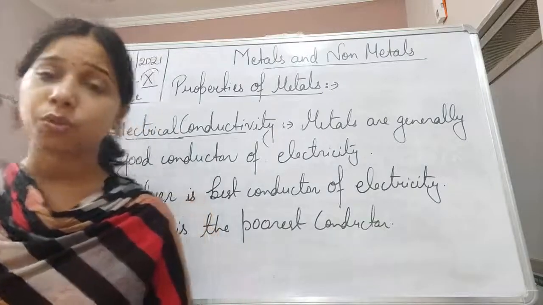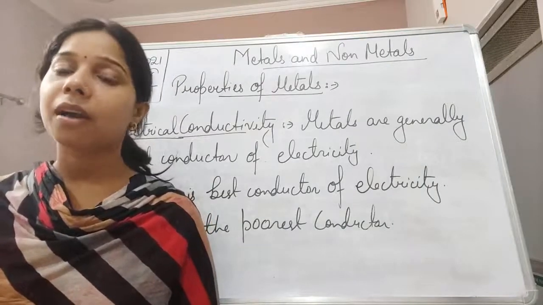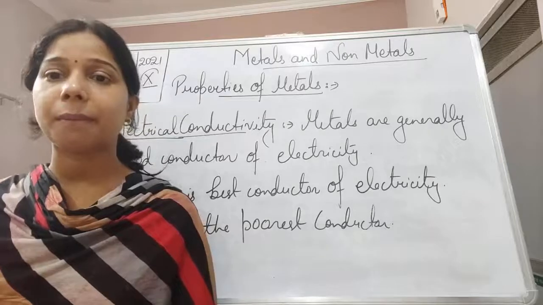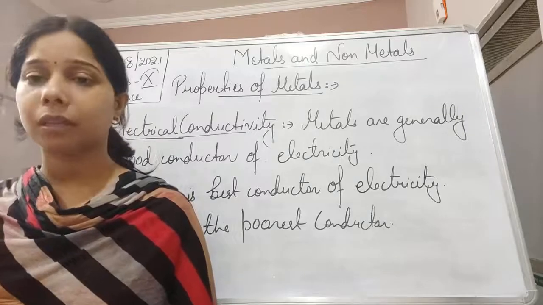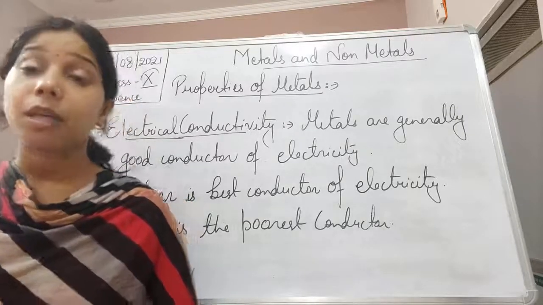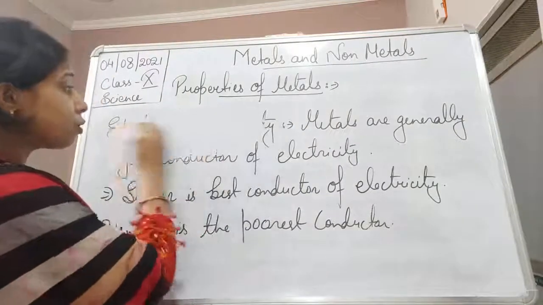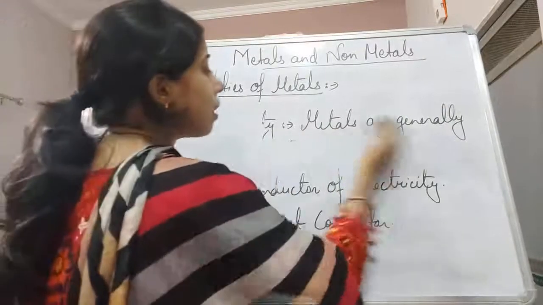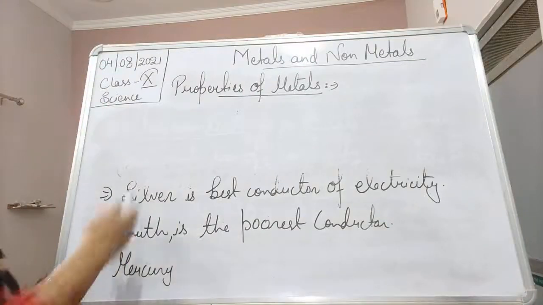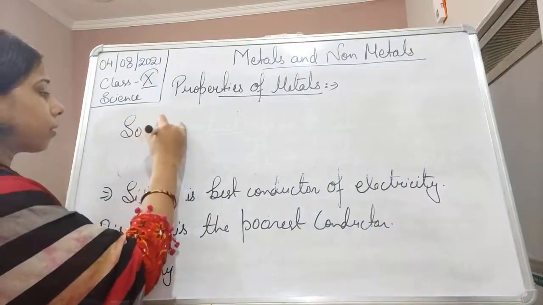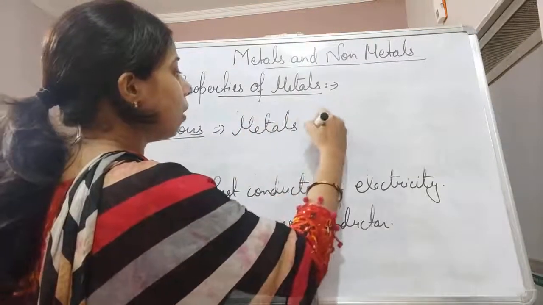They are generally sonorous. Because of the property of sonority, they are used in making musical instruments like the sitar and guitar, where the strings are actually made of metal. You can take the example of a bell also, students: a bell produces sound when you strike it with a hard object. So this is another property of metals, that they show sonority, or they are generally sonorous. Okay, so we can write here that metals are sonorous.